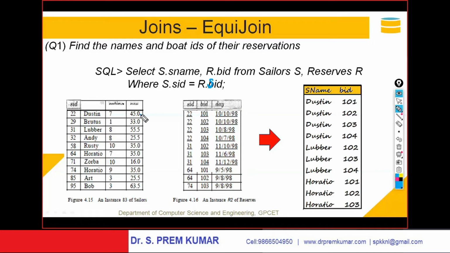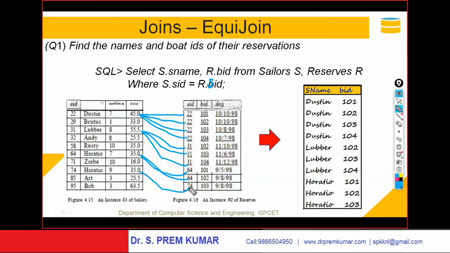Here 22 got matched with 22. Fine. 31 got matched with 31. 32 is not matched. 31 got matched with 31 again. And 64 got matched with 64. And of course 74 got matched with 74. So you will get only these names and boat IDs.